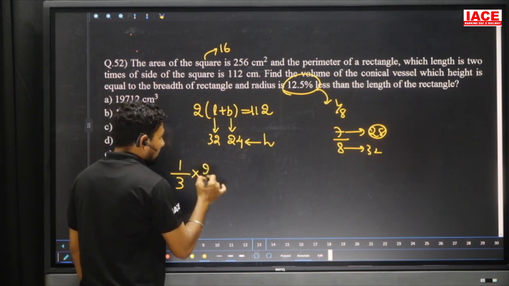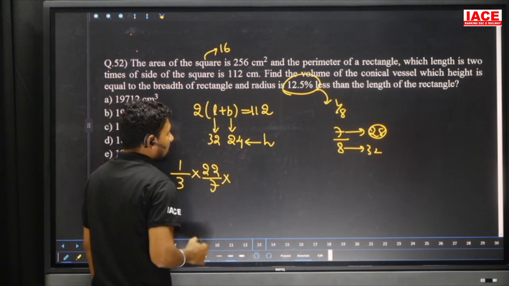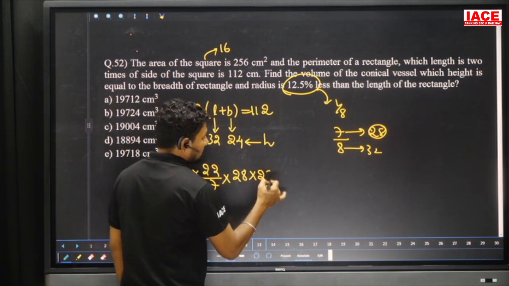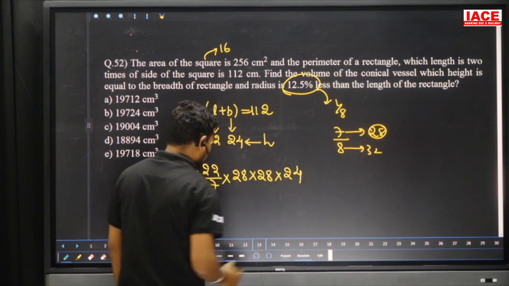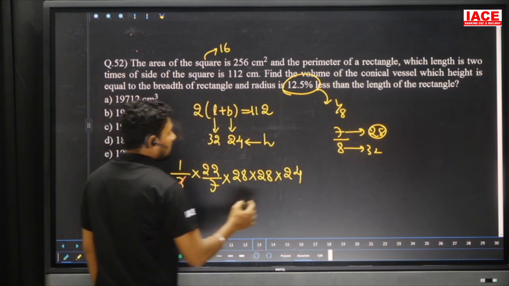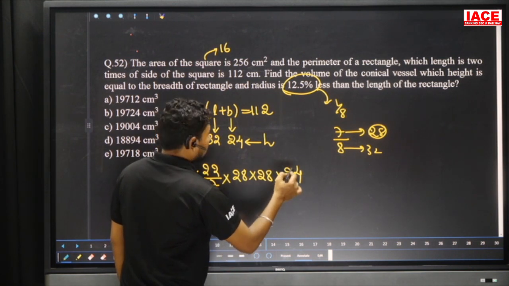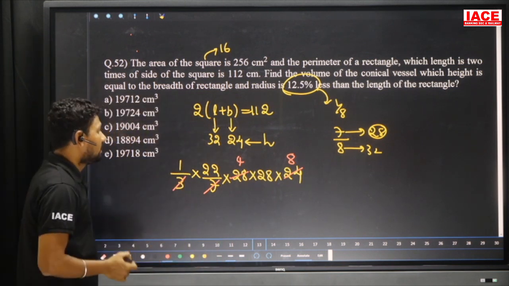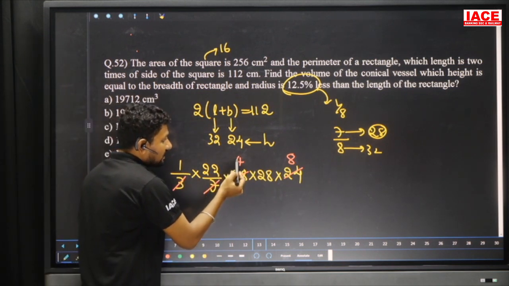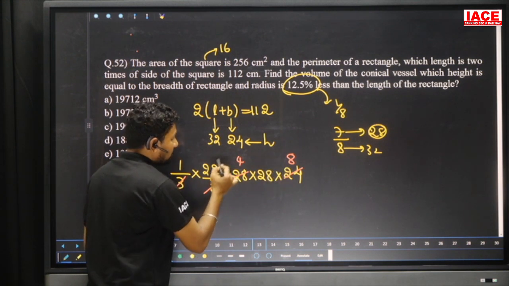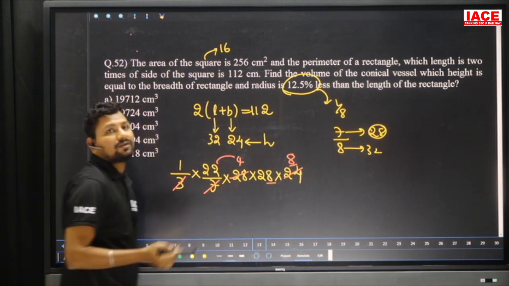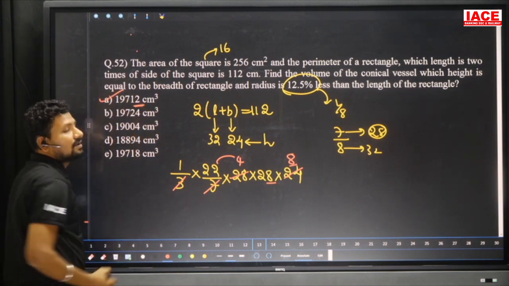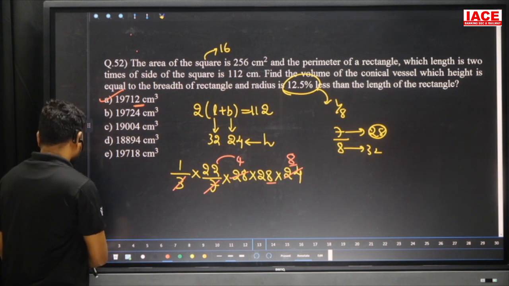1 by 3 and 22 by 7 into here r square. R value is what? Here 28 into 28 into height. Height value is what? 24. We should multiply to get an answer. 3 eights are 24 and 7 fours are 28. First of all, check the unit digits. So 2 fours are 8, 8 into 8: 8 cube value is 512. Last digit is 2. Only one option contains last digit 2. Then our answer is what? 19712. Then move to the next question.